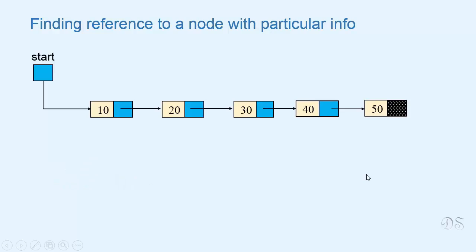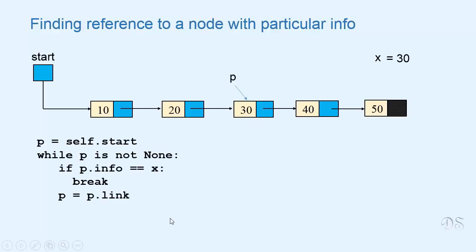Now we'll see how we can find reference to a node with particular info. Suppose we are given this value x and we have to find reference to a node that contains this value x. If the value of x is 30, then in this list, we have to find reference to this node.